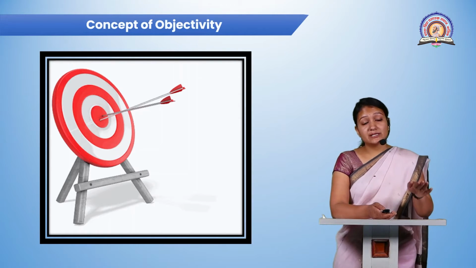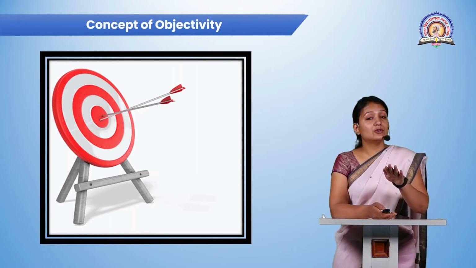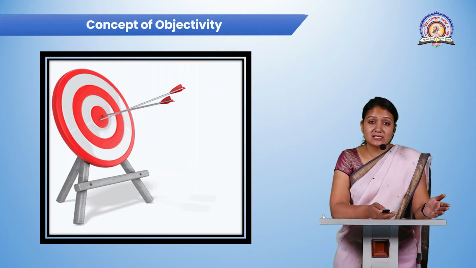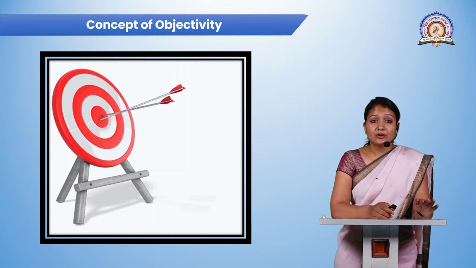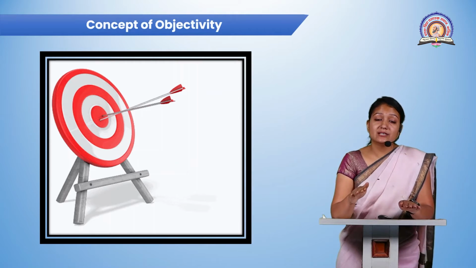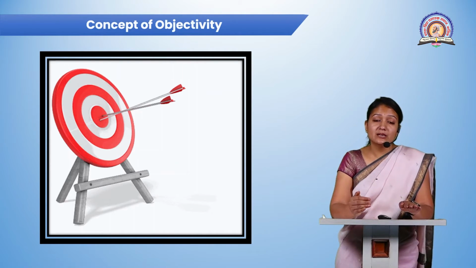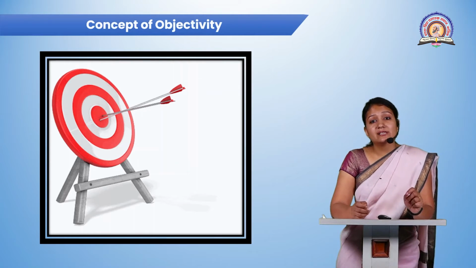If objectives are different and the cost required to achieve them is less, obviously your profit maximization will be more. And if the objective is one, but the cost required to achieve that objective is high, obviously your profit level is going to decrease. But in every sense, you cannot say that every time you have to cut the cost.